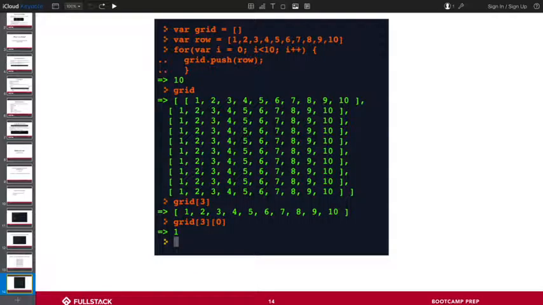And each one of these is just a number, right? So before, we had a 10 by 10 grid, right? And here, we still have a 10 by 10 grid, right? It's just each row is of length 10, and there are 10 of these rows. So now I have a 10 by 10 grid.